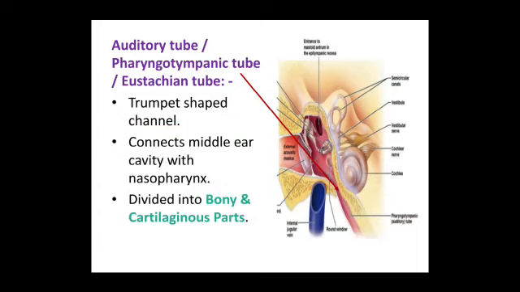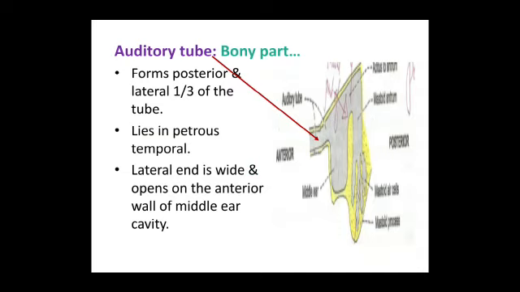Auditory tube or pharyngotympanic tube, also called the eustachian tube. This is trumpet shaped, which connects the middle ear to the nasopharynx. It is basically divided into two components, the bony component and the cartilaginous component. So now coming to the bony component, it forms the posterior and lateral 1/3 of the tube.